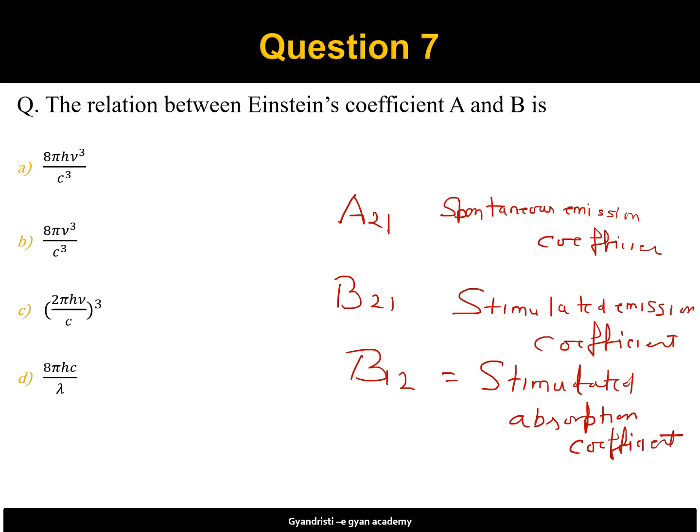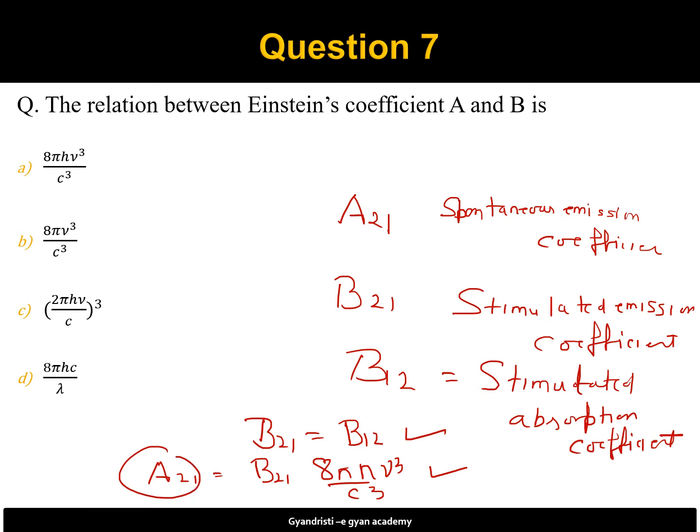So the relation between them is as follows: B21 is equal to B12 and A21 by B21 is equal to 8 pi h nu cube by c cube. So these are the existing relations between the Einstein coefficients. So relation between A and B is this. So the first option is correct.